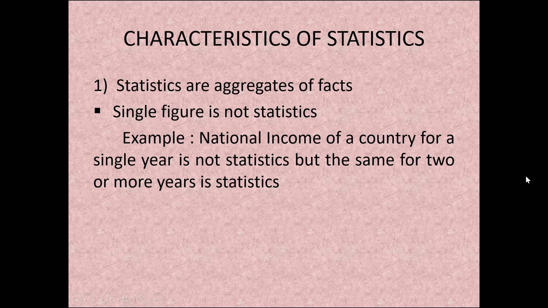For example, the national income of a country for a single year is not considered statistics, but the same for two or more years is statistics. With one data point we cannot do anything with the statistics. So statistics should be aggregates of facts, and they should be more comparative in nature.